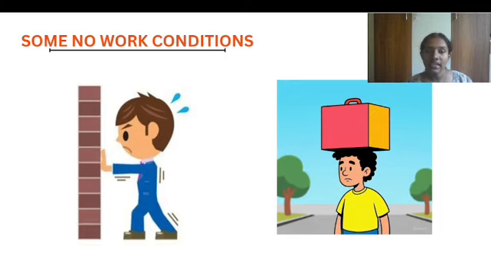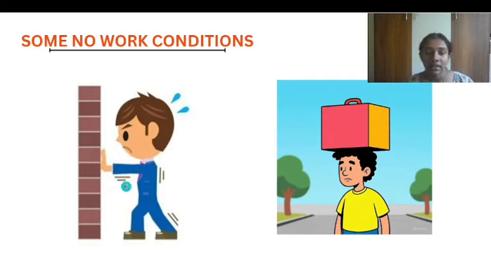Here you can see that a man is pushing a wall. In this condition, he is applying a force on this wall, so the first condition for work is satisfied. But does this wall have any displacement when we apply force? No, right? The wall won't move.